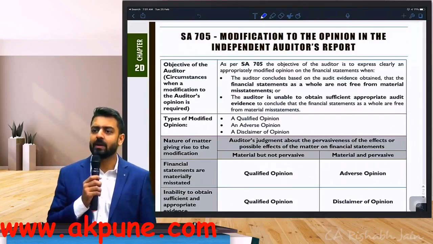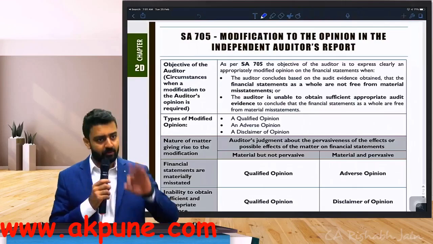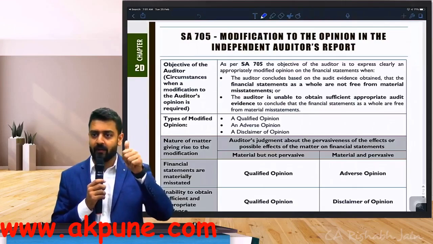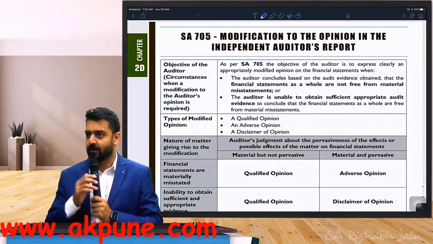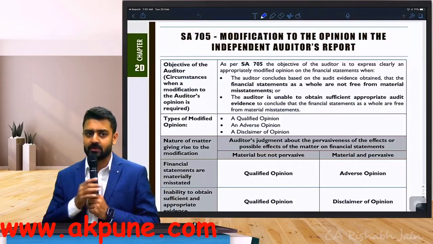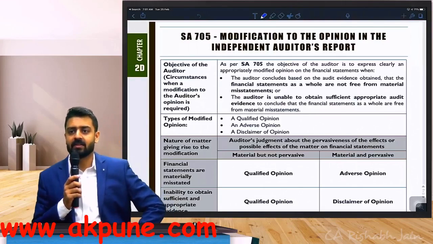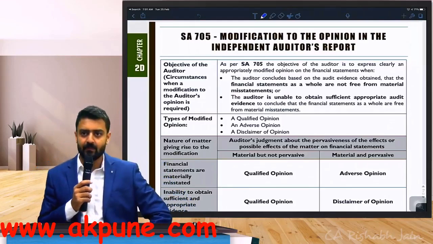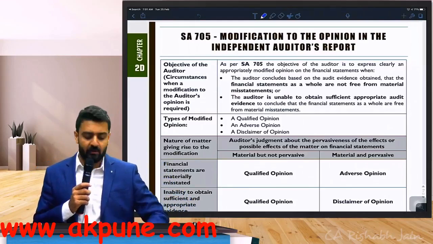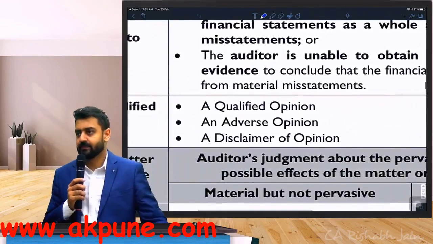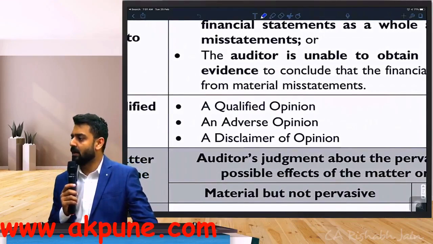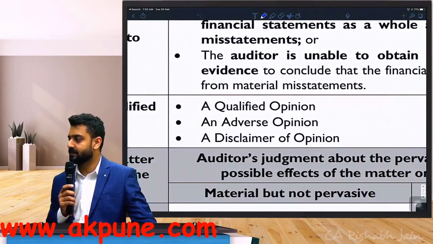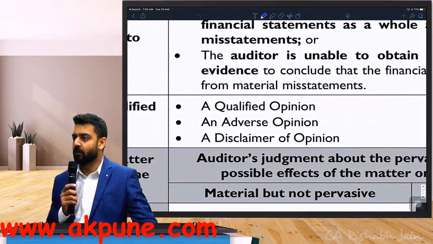First of all, how many types of modifications do we have? 3. If you remember, qualified, adverse, and disclaimer. So write down number A, types of modifications. Under that, write down number 1, qualified opinion.